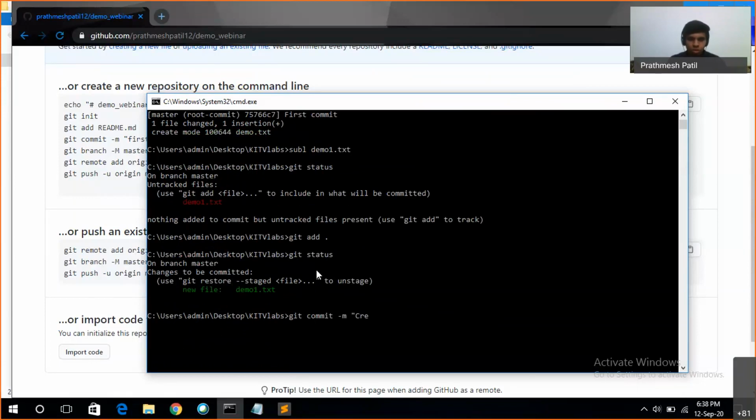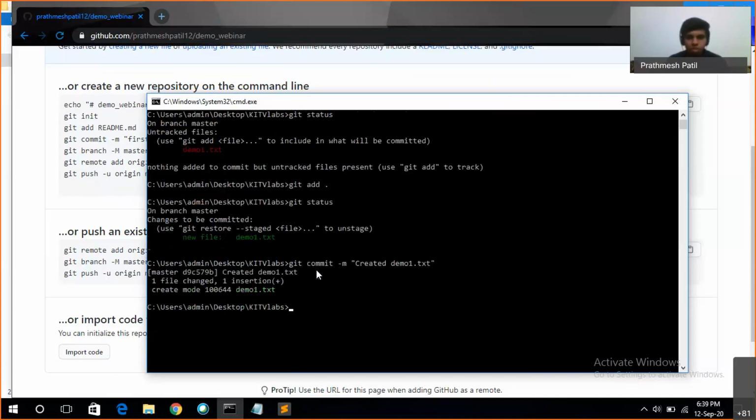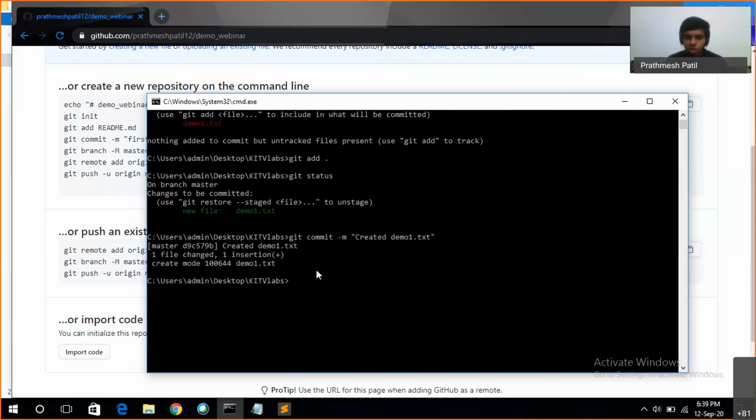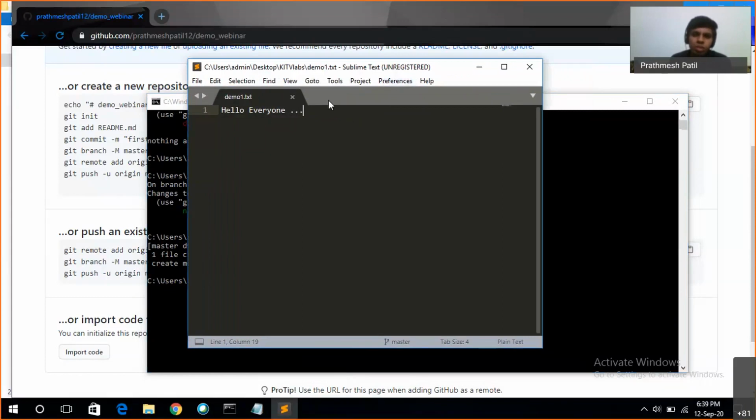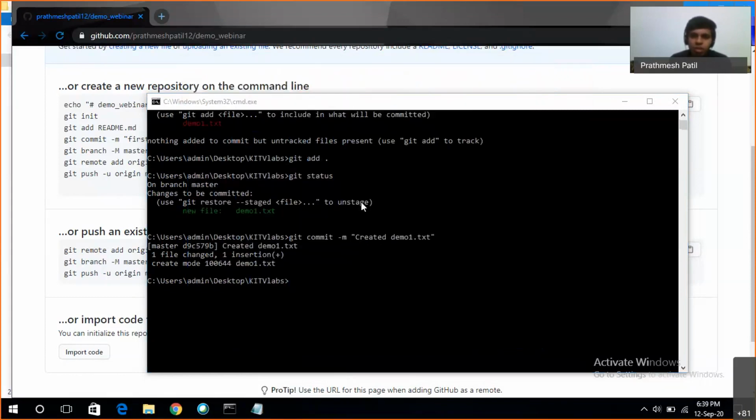Now we'll commit this file again. Created demo1.txt. This will be my commit message. You can see that this file has also been committed. But suppose that this is a bad commit. We don't want this commit. We want to just delete this commit and clear it.